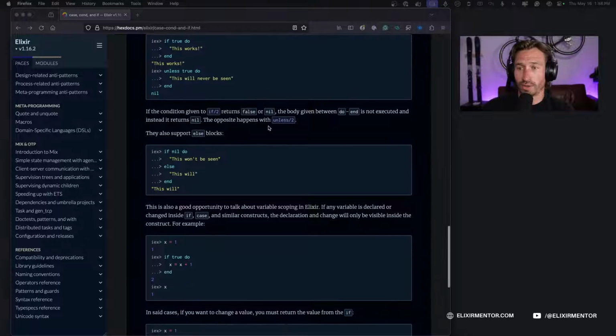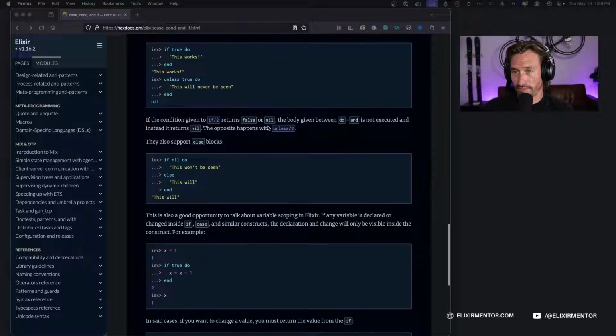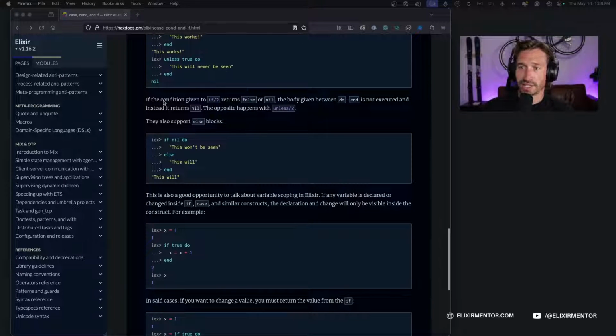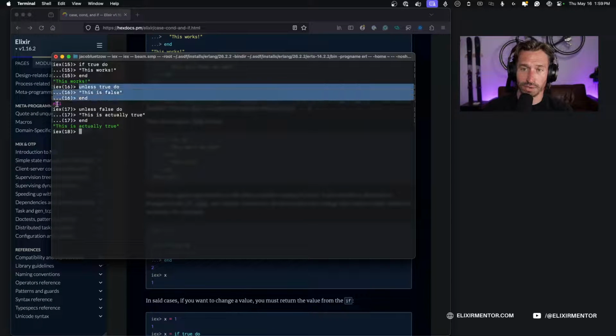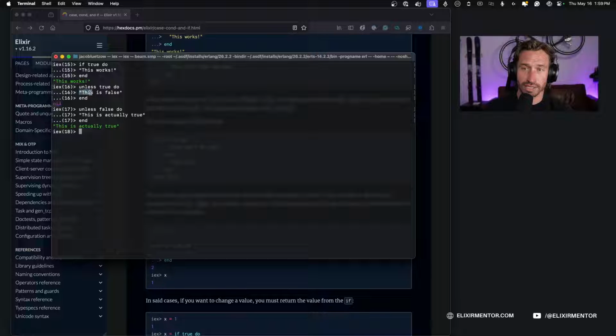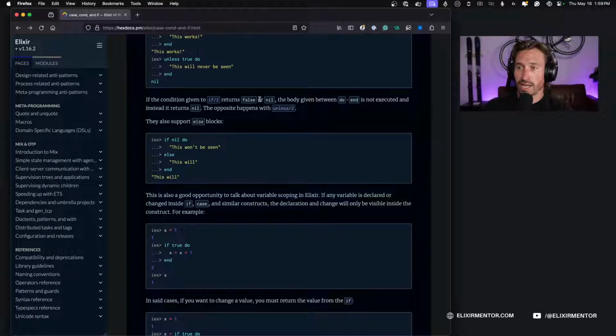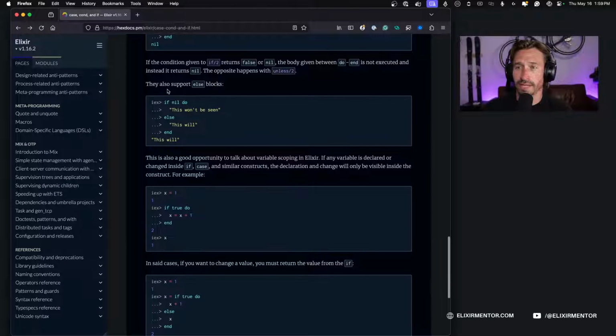All right. So as we move down, if the condition given to if arity of 2 returns false or nil, the body between do and end is not executed, and instead it returns nil. So as you saw, when we did the unless true, it returned nil because this isn't evaluated and is not executed. And the opposite happens with unless. Yep, we just talked about that.